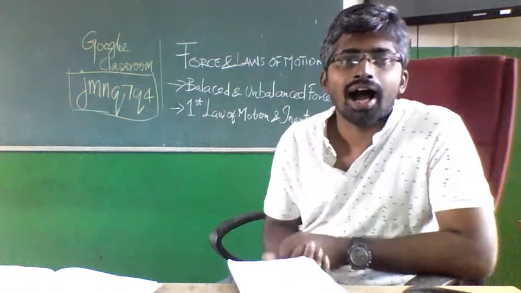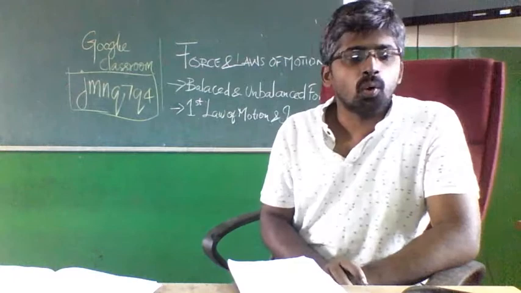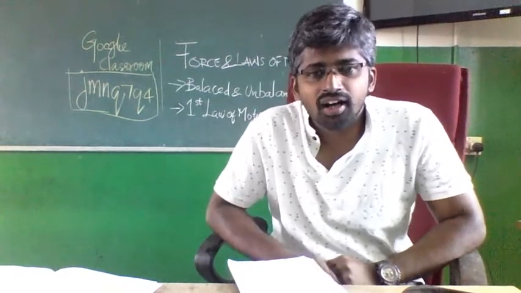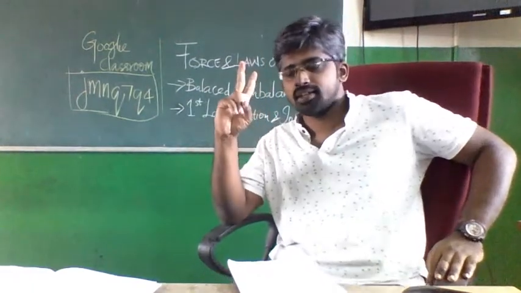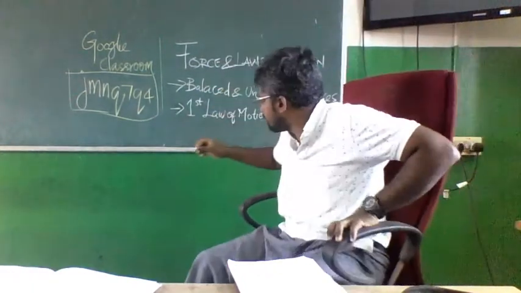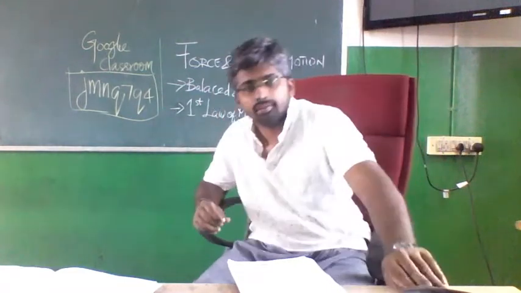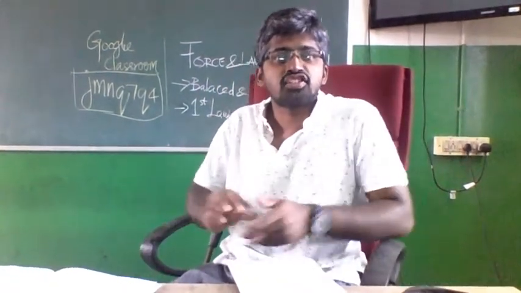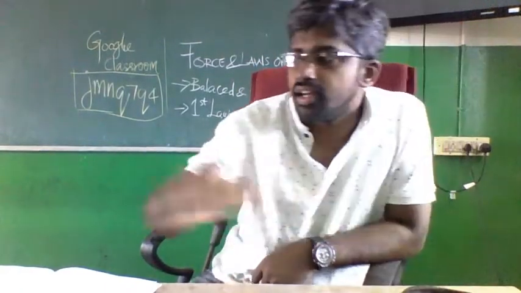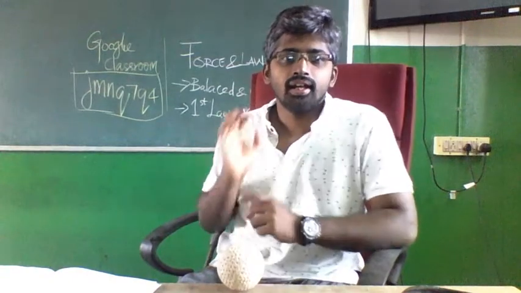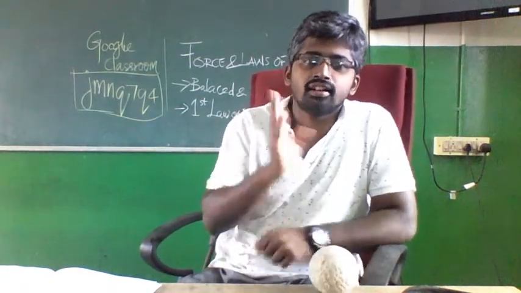Okay, now I am getting into the topic. So, we saw there is motion.